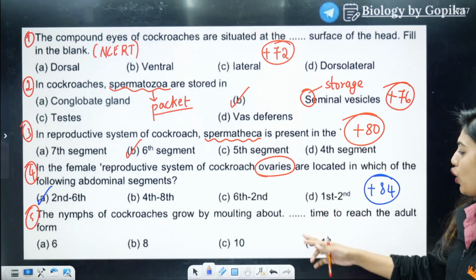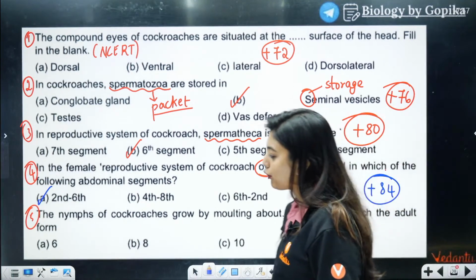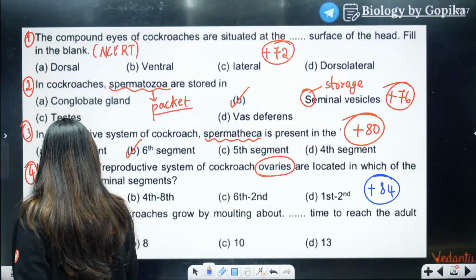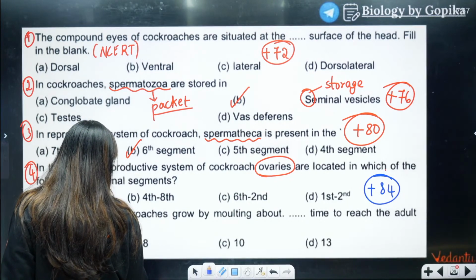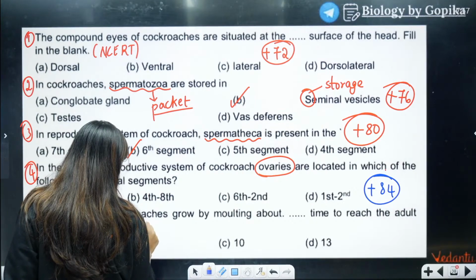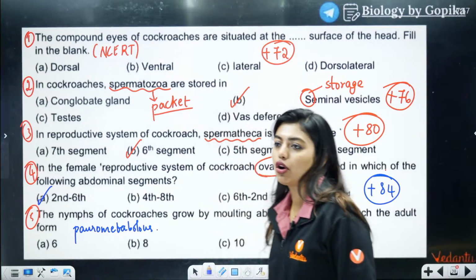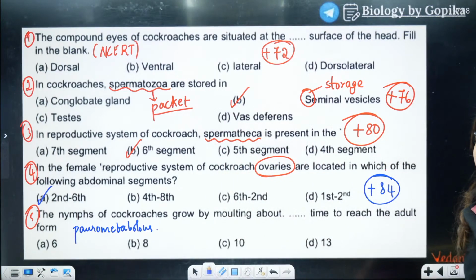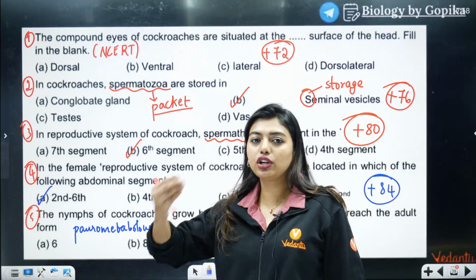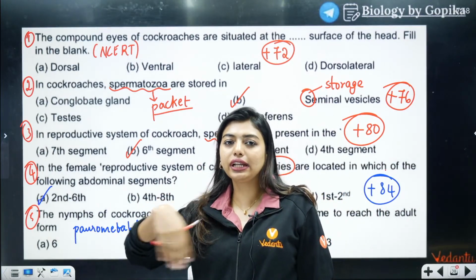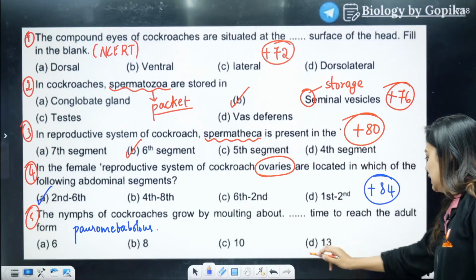The nymph of cockroach grow by molting about dash times to reach an adult form, and this condition is called paurometabolous, right? So what is this condition? Now tell me, how many stages do they go through? How many shedding? The molting will happen. Yes, very good. D is 13.